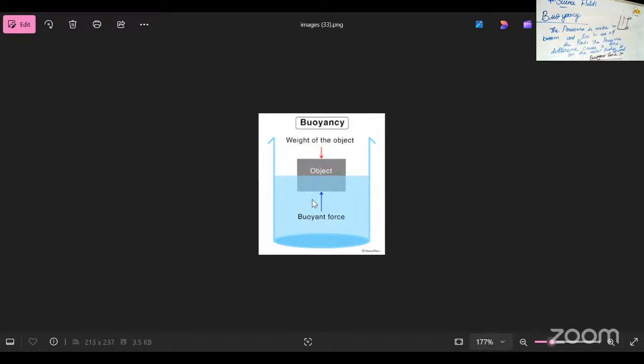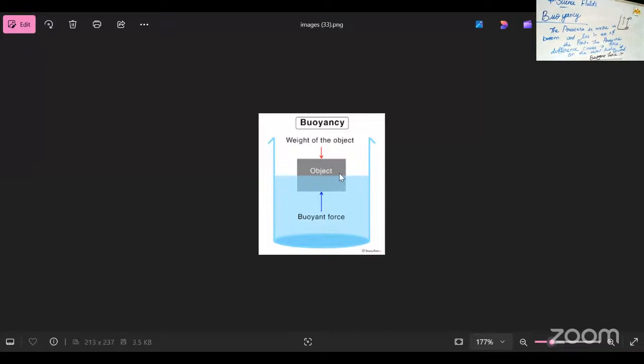So this kind of object is called positively buoyant. The second one: the object weighs more than the amount of water displaced. If the amount of water displaced is less compared to the object, that kind of object is called a negatively buoyant object.